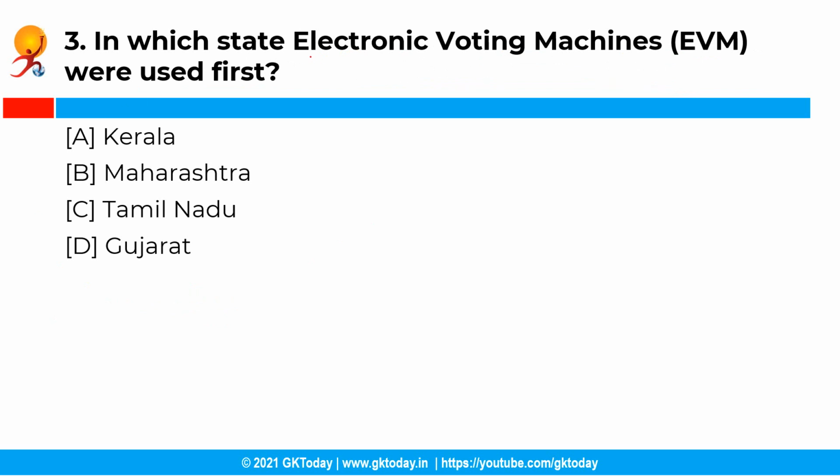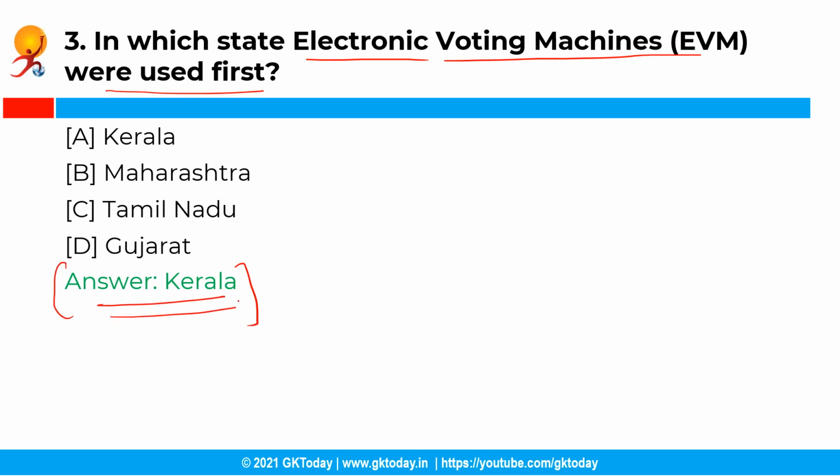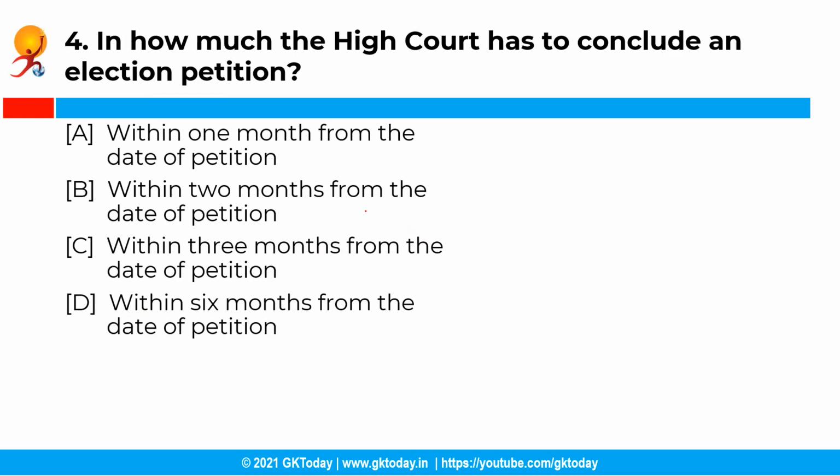Now the next question is, in which state were electronic voting machines first used? So you have the following options and the correct answer is option A, that is Kerala. The electronic voting machine was first used in India in 1982 in the by-elections to an assembly constituency of the state of Kerala. It was only used in 50 polling stations.